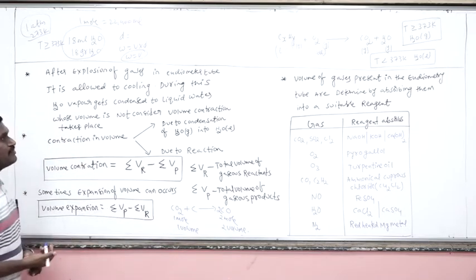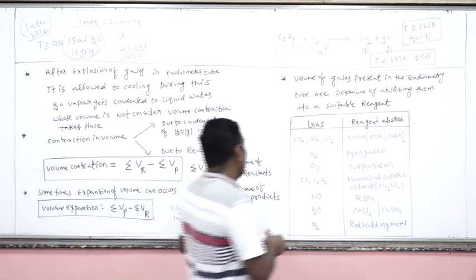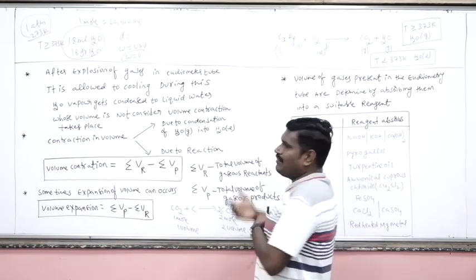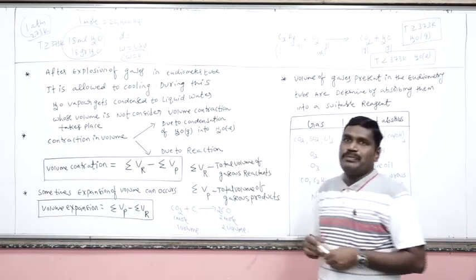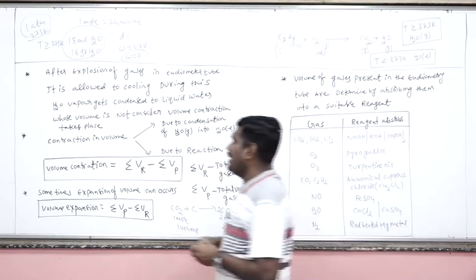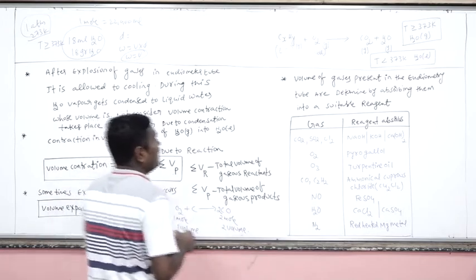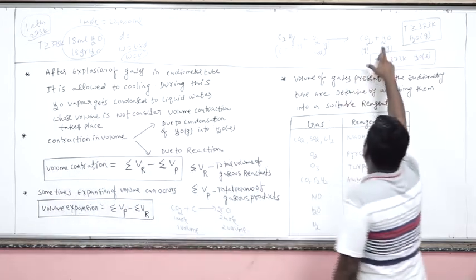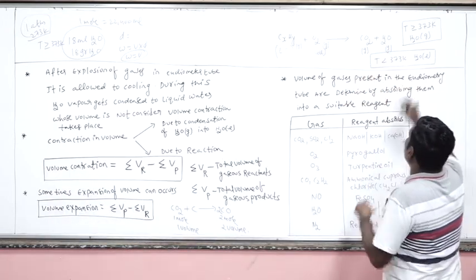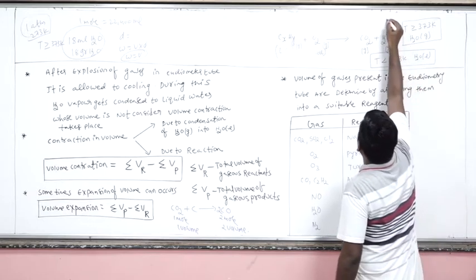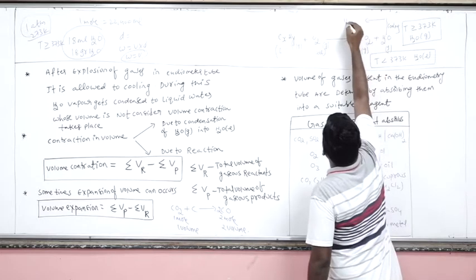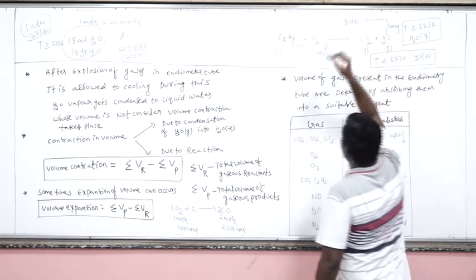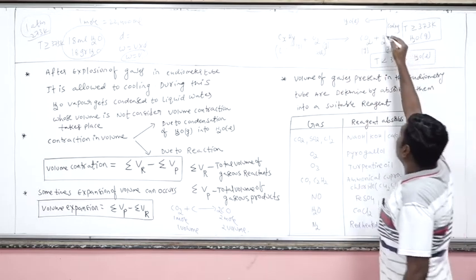Now come to how to measure the volume of the gases after cooling the eudiometric tube. After cooling the eudiometric tube, which gases will be present? Now tell me, H2O completely, what happens after cooling? It will go to liquid H2O, so its volume is not considered.